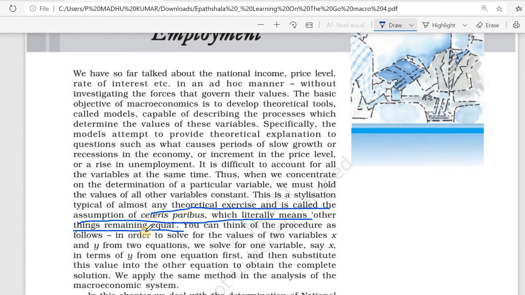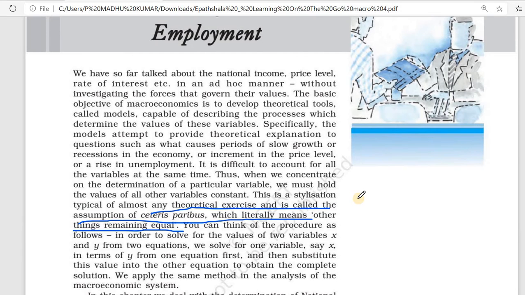Here you can see an assumption. That one is an important assumption in economics. Ceteris paribus means other things remaining the same, or other things remaining equal. For that concept we call it ceteris paribus.